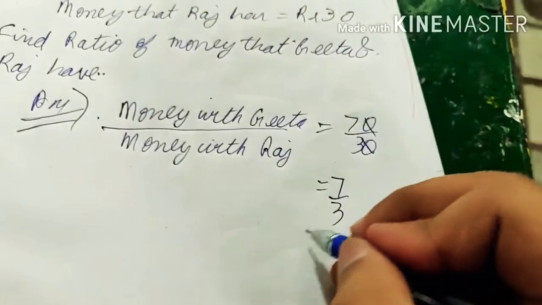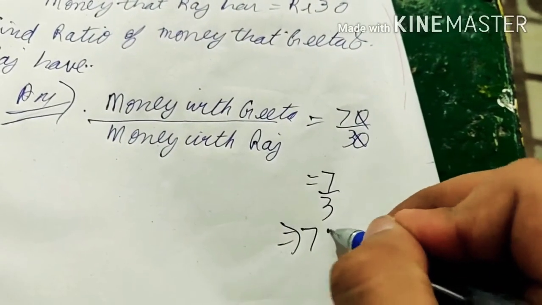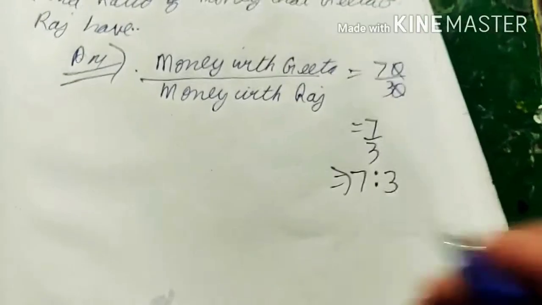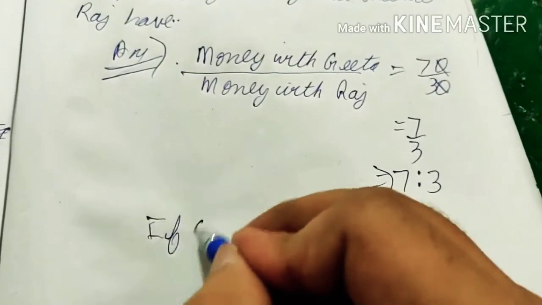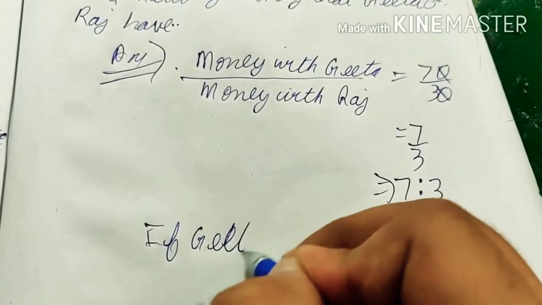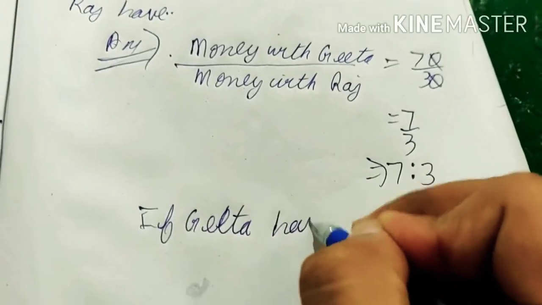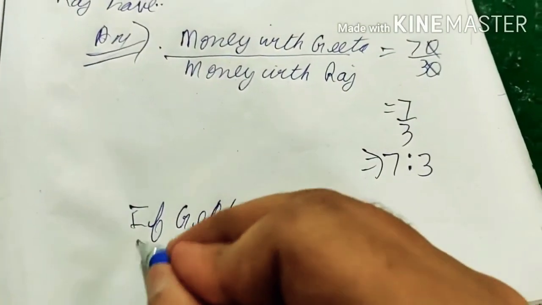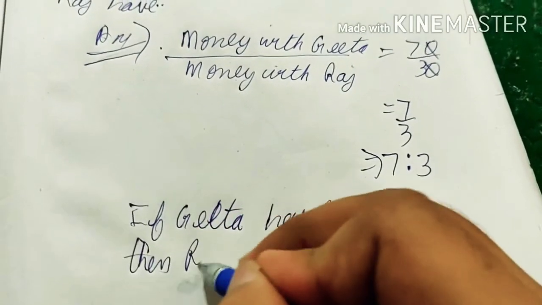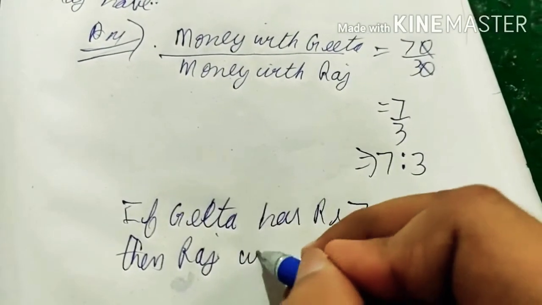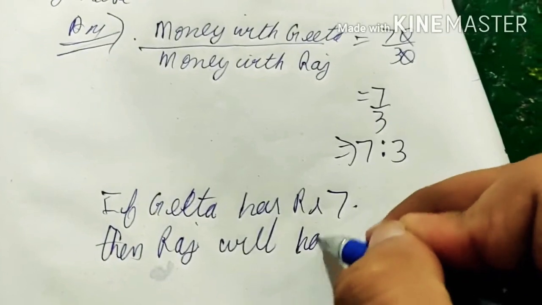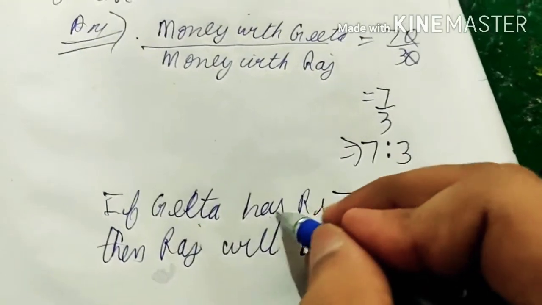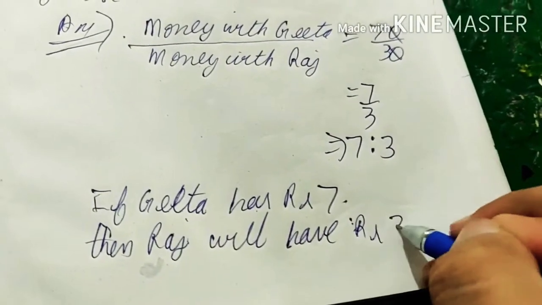Doing this, we get the ratio of money that both have, that is 7/3, that is 7:3. It means if Geeta has rupees 7, then Raj will have rupees 3.